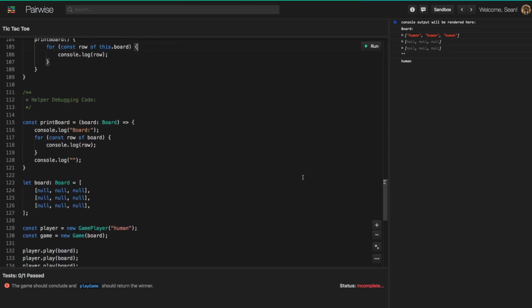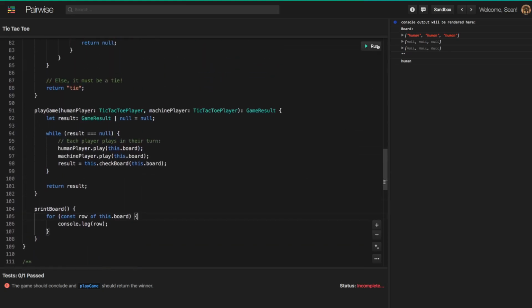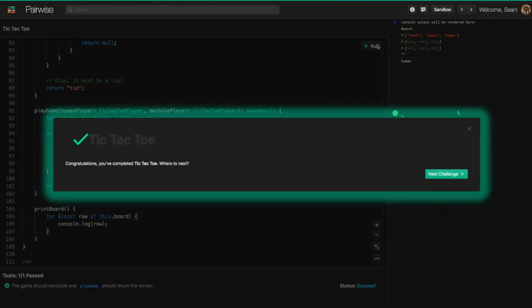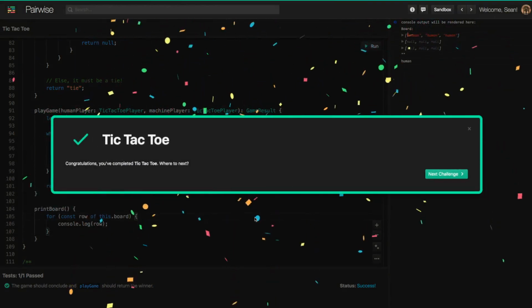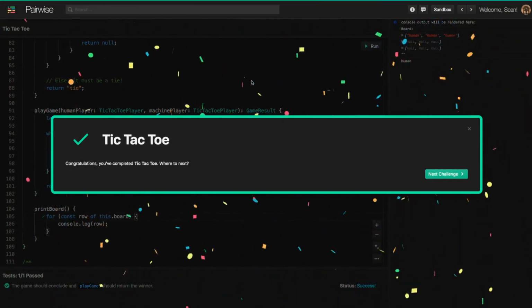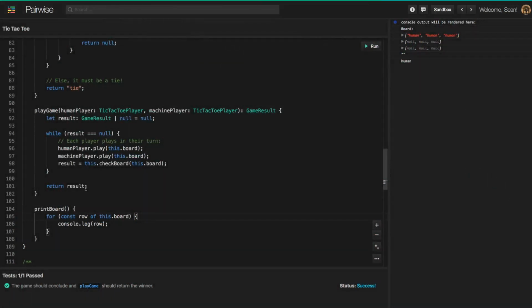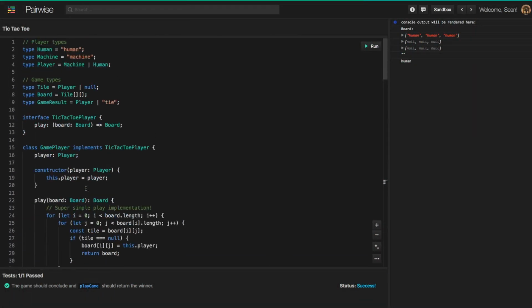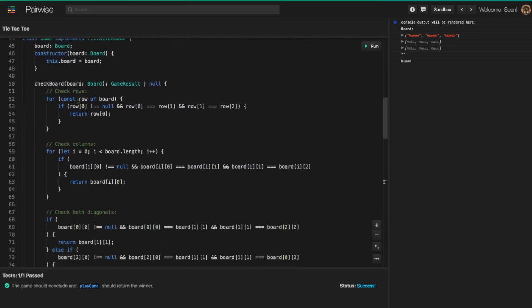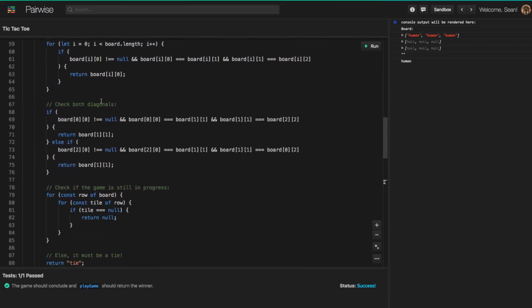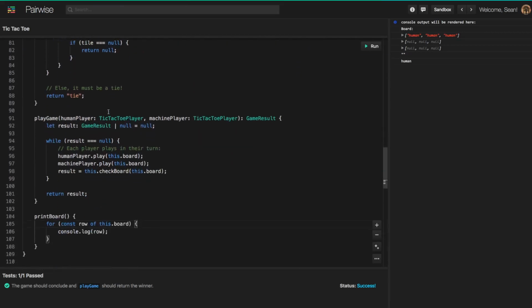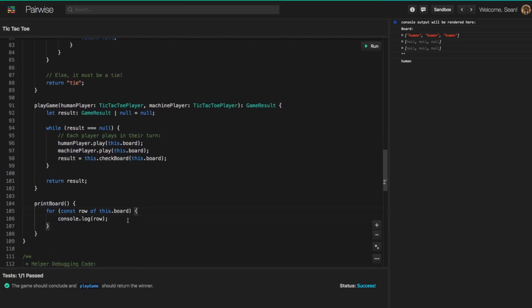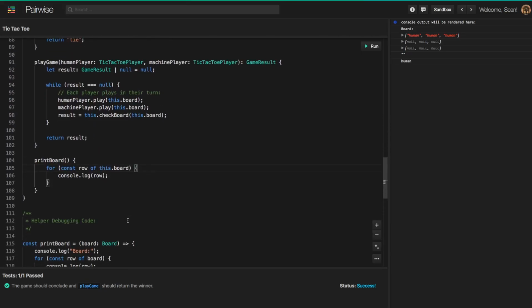Okay, let's go ahead and run that code. And this passes all the tests. Okay, that's great. This is a relatively simple project, but you can see that there is a bit of code here, and it does take a bit of work to implement a solution which can solve the tests. So it's not that trivial to do.